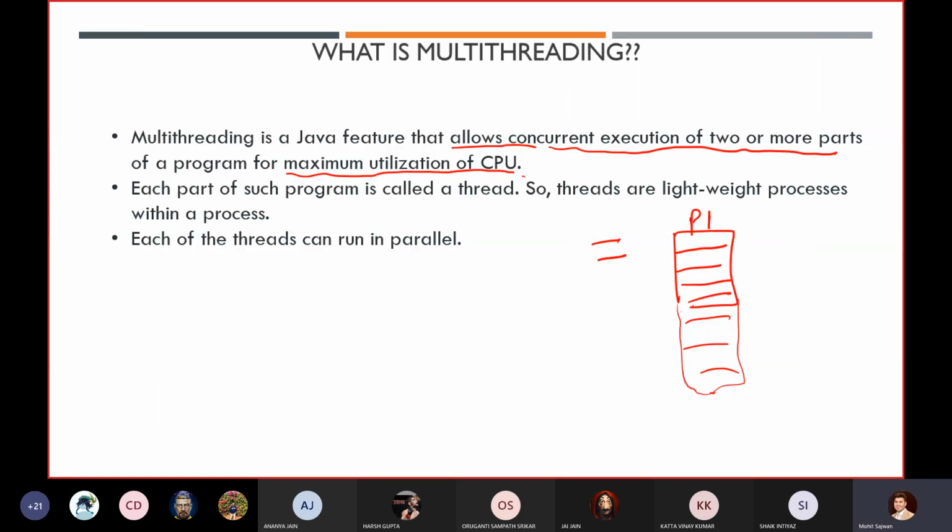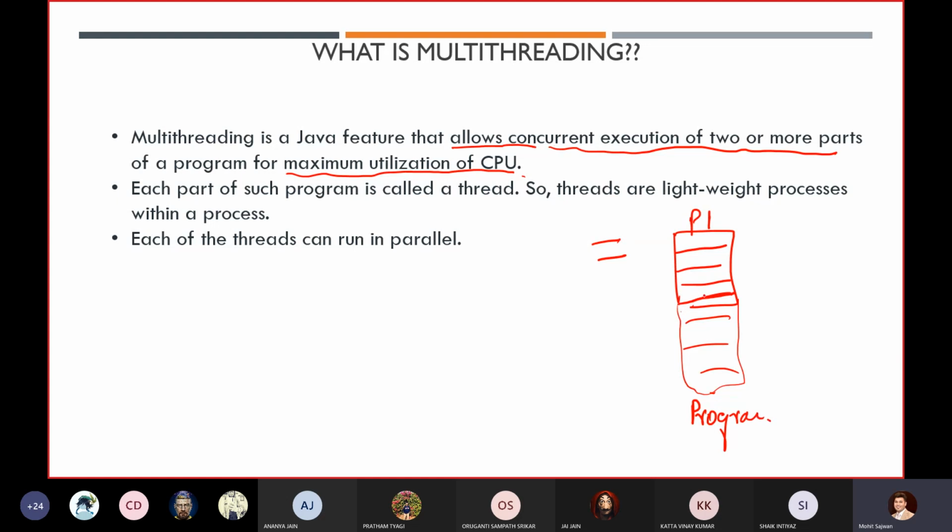So by using multi-threading, what are we doing? We are going to learn about this technique too, but right now I'm just telling you that we are dividing the entire program. Suppose this is our program P1.